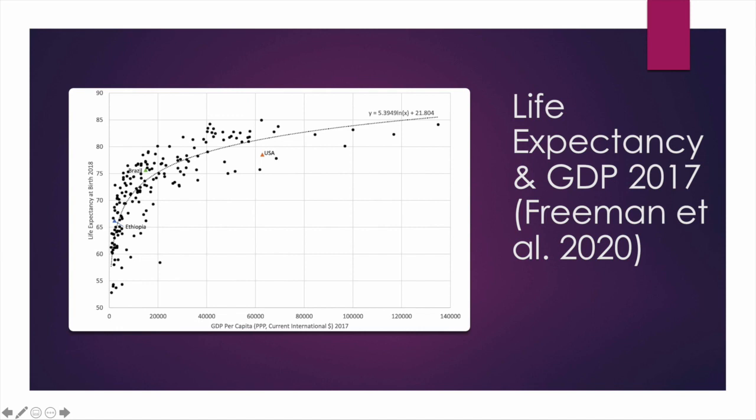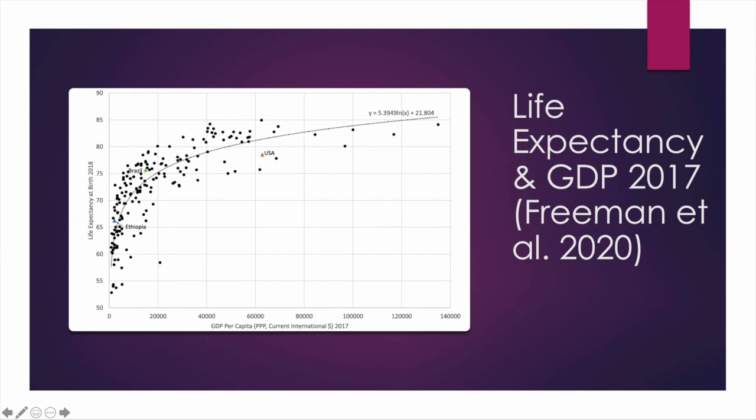So you can see this study by Freeman et al. in 2020 shows a correlation, right? Strong correlation between life expectancy and the GDP per capita, gross domestic product per capita, per household, in 2017. And you can see that countries here, Ethiopia being the clearest example. If a country like Ethiopia has a lower income, lower GDP per capita, you see that it also has a lower life expectancy.